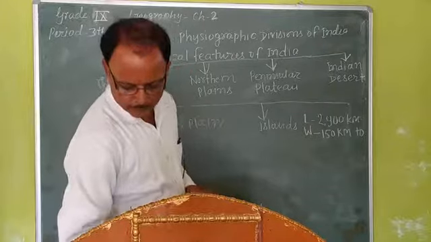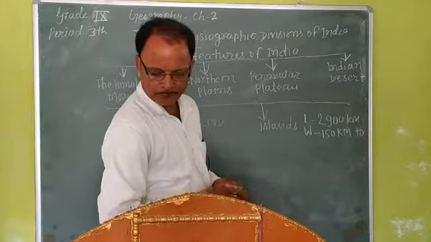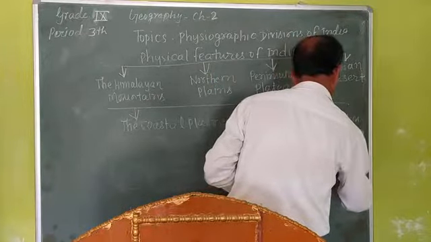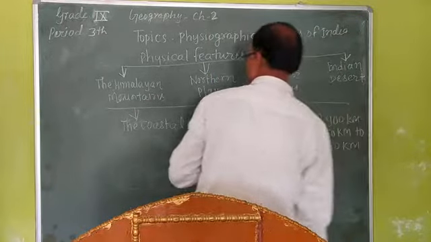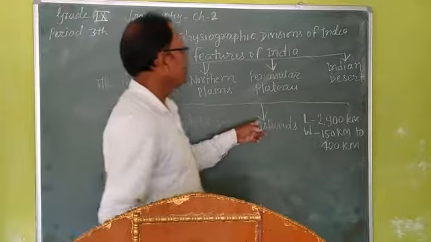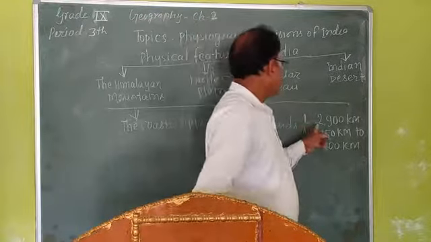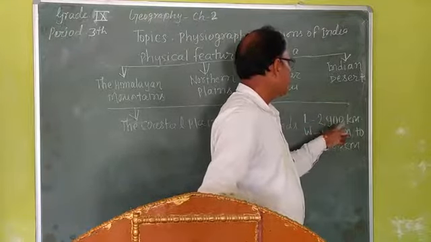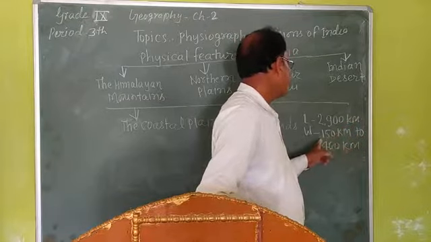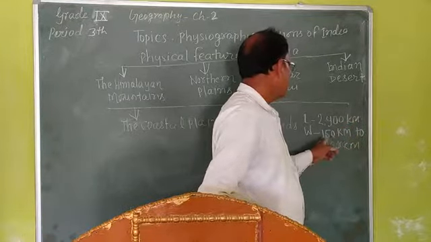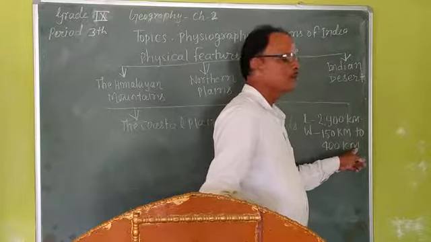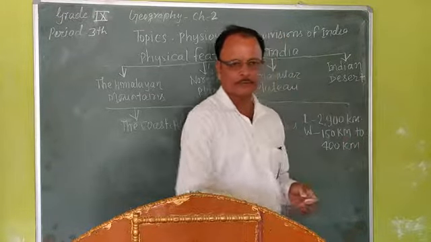Yes, 400 km. The Himalayas are 2,900 kilometers long from west to east, and these mountains are 150 to 400 kilometers wide from north to south.